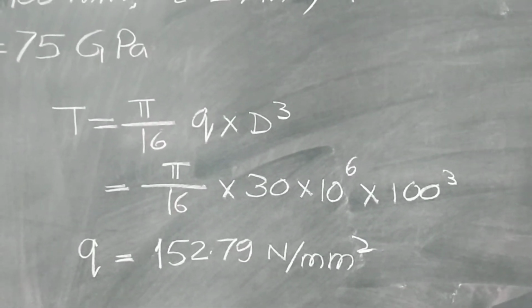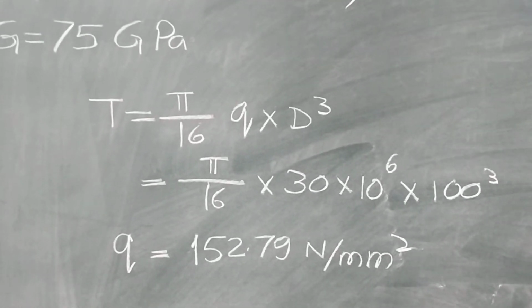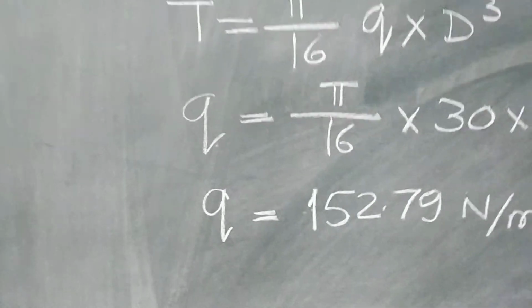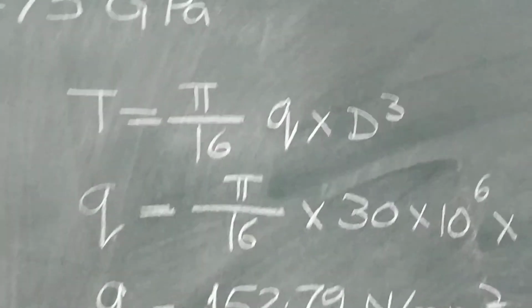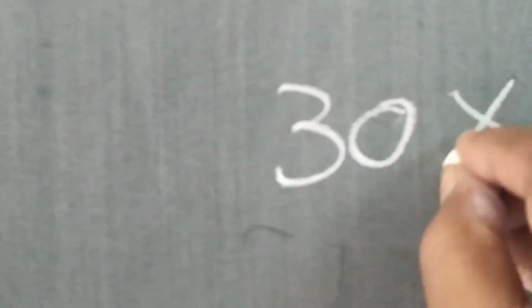Pi by 16 into 30 into 10 raised to 6 into 100 cube. Q is here. So Q is nothing but, we are taking Q this side, so it is a little bit of conversion. Torque is given, torque is on this side, 30 into 10 raised to 6.